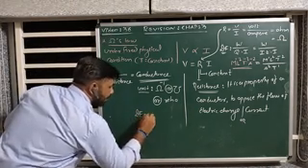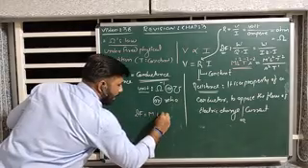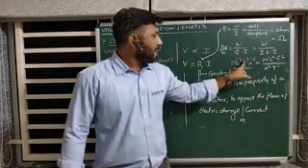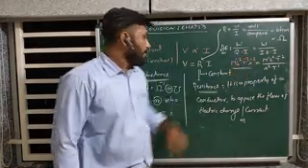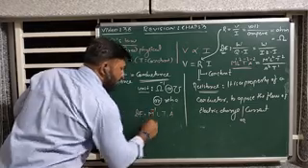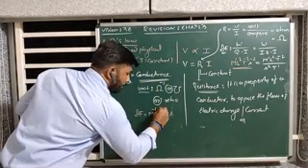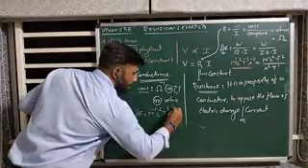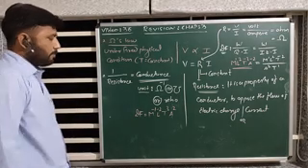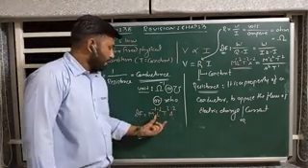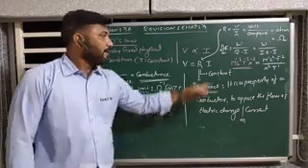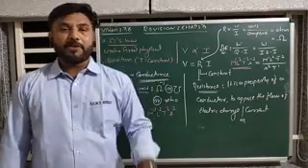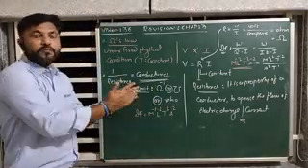It is nothing but M L T A, meaning you have to reverse the sign of those powers: M minus 1, L minus 2, T plus 3, A plus 2. Clear? Few of these things, for example dimension formula and unit, can be asked as a short question or MCQ. Clear? Have a look for a few minutes.